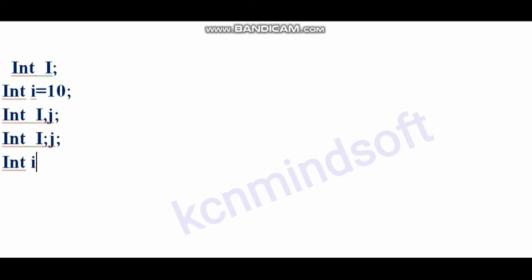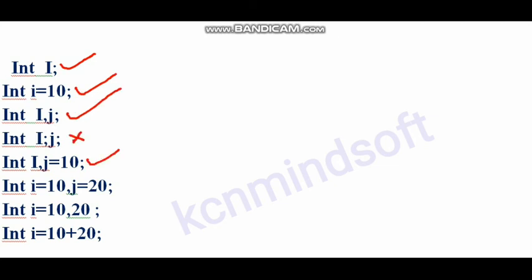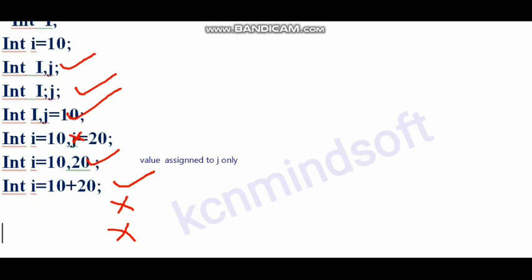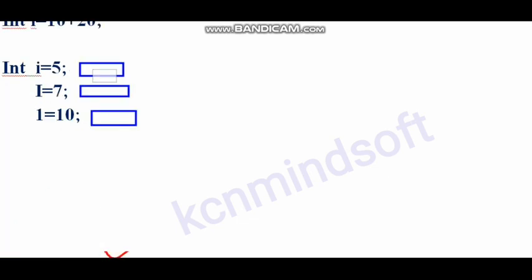Check whether the syntax is correct or not. Int i is correct. Int i = 10 is correct. Int i, j is correct. Int i; j, is wrong. Int i = 10, j = 20 is correct. Int i = 10, 20 is wrong. Int i = 10 + 20 is correct.